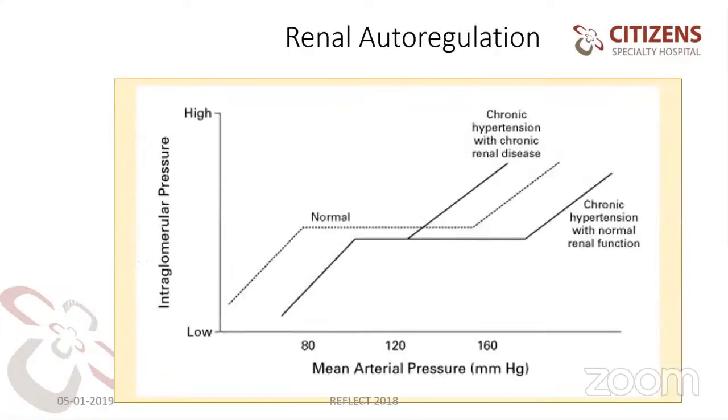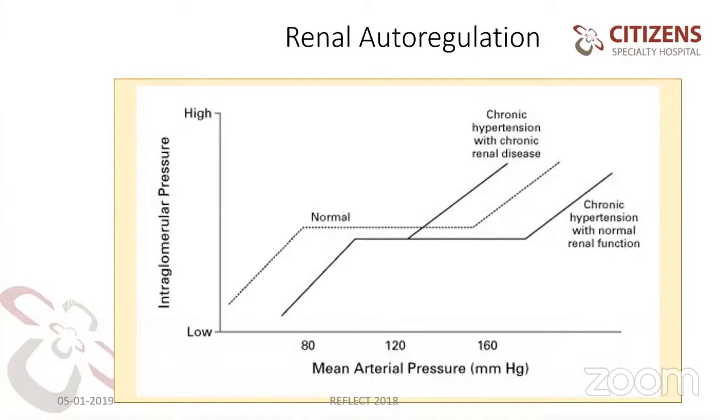Next slide. So in renal autoregulation, we know that cerebral autoregulation is between 50 and 150. Here, renal autoregulation is approximately 100 to 180. Normal autoregulation is around 80 to 160. In this graph, the dotted line is normal, 80 to almost 160. But if you see the solid lines, there are two types: one is between 100 and 180, and one more is 100 to 120, which is very narrow.